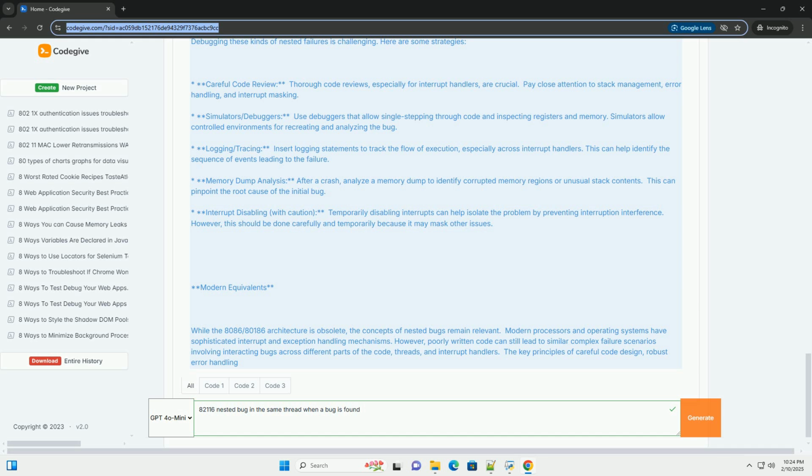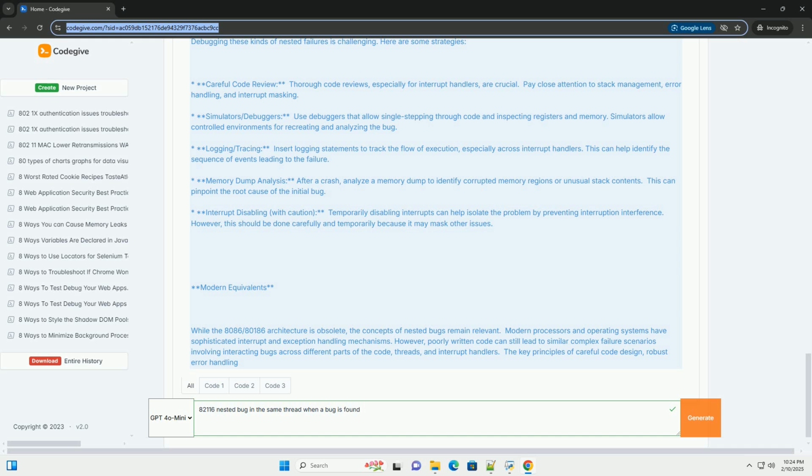The potential for nested bugs. Nested bugs arise when a bug in one part of the code, for example within an interrupt handler, triggers another bug in another part, for example in the main program or a different interrupt handler. This creates a chain reaction that can be difficult to debug. Let's consider several scenarios.